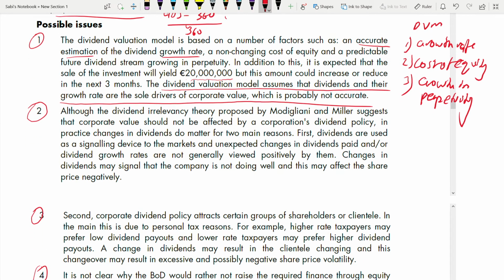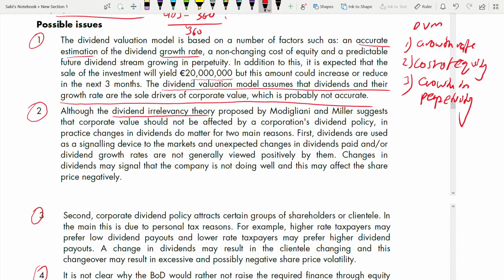Although the dividend irrelevancy theory proposed by Modigliani and Miller suggests that corporate value should not be affected by a corporation's dividend policy. Okay, what is this dividend irrelevancy theory? Make sure that you know what it is. Not so much detail, but you must have read it somewhere.